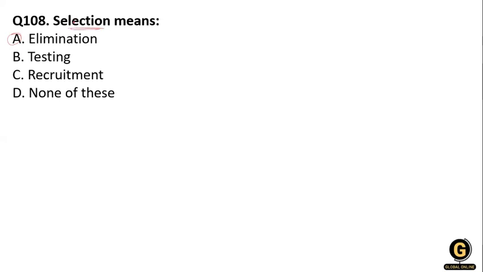In other words, selection means weeding out the unsuitable applicants, and they select those individuals who have the requisite qualification and capability to fill the job in the organization. So selection means eliminating, not recruiting. Recruiting is a process after the selection, then testing.